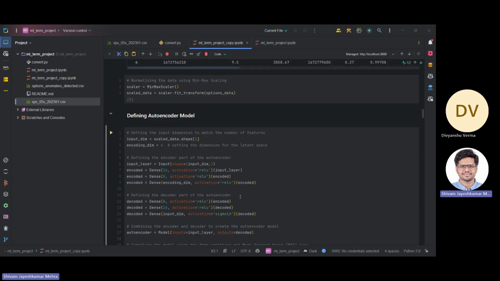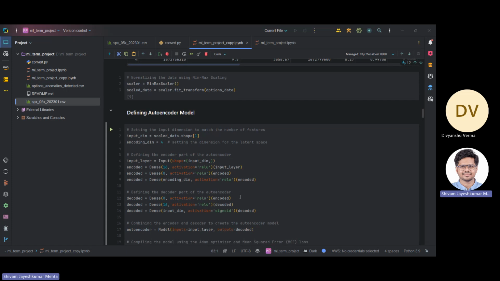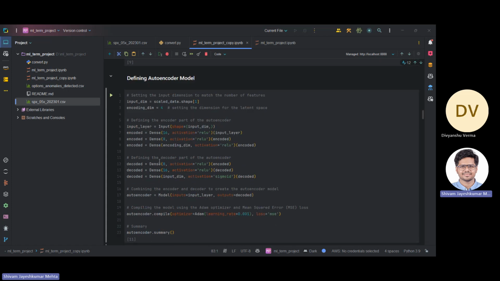So then we begin with the encoding layer part, which will start with the input layer with 24 features, and the first layer would include 16 neurons with ReLU activation, and then the second layer reduces the number of neurons to 8, and then the third layer will have 4 neurons, which will be the bottleneck layer.